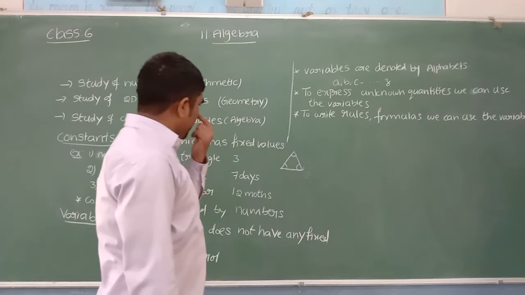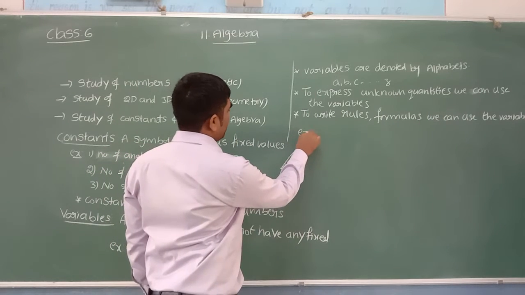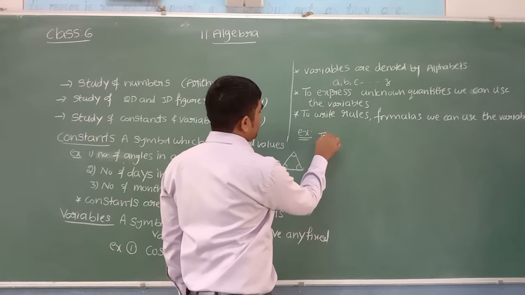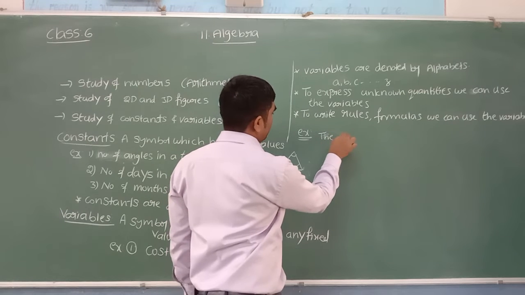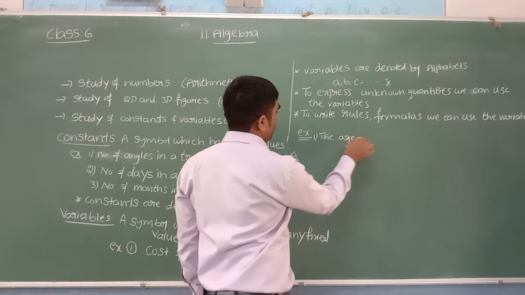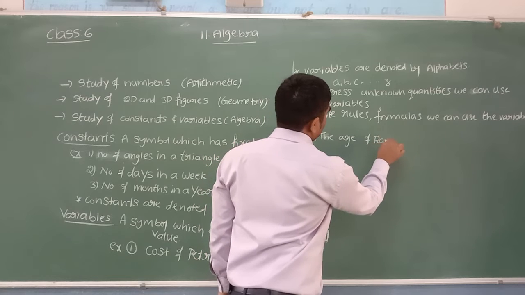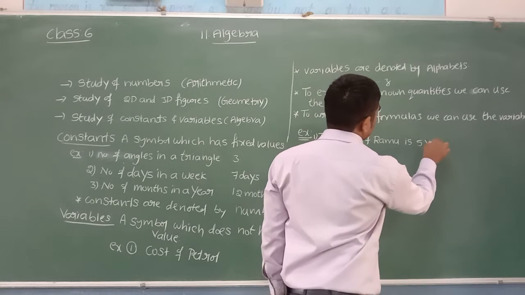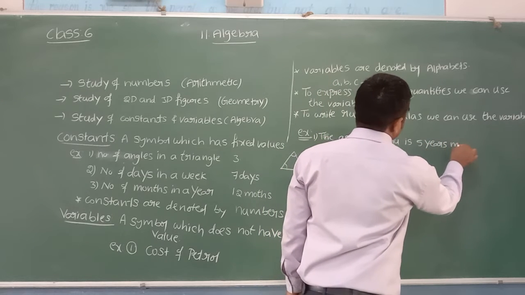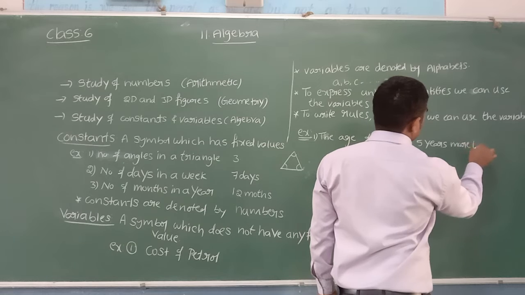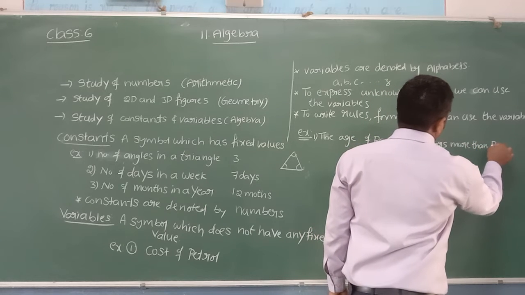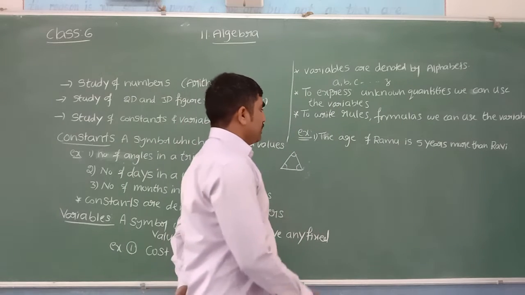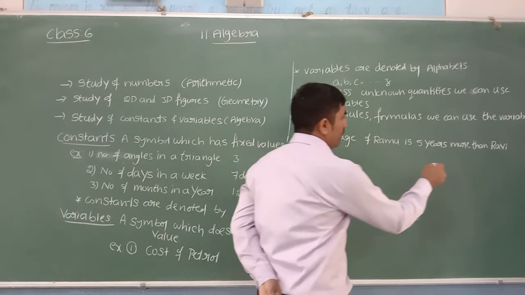Let us see one example about these variables. Let me take one example so you can see it better. The age of Ramu is 5 years more than Ravi. What is Ravi's age?